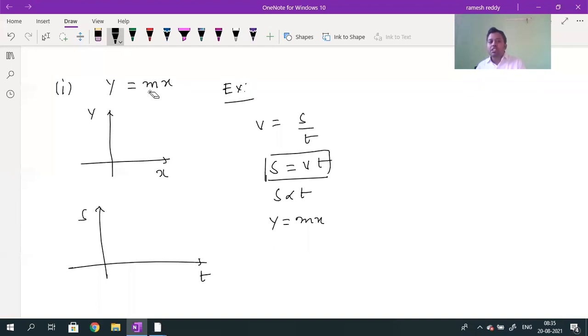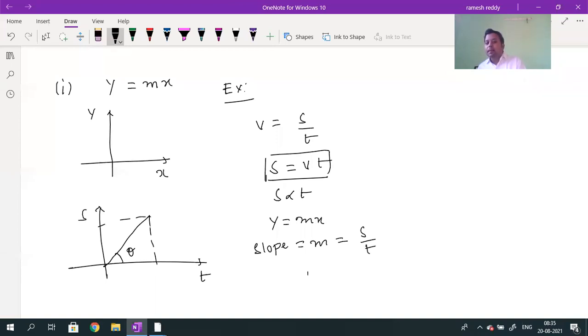Now, what is the shape of the graph drawn between displacement and time? It is a straight line. Now, what is the slope of the straight line? Slope means angle made by the line with the horizontal. Slope is represented by the symbol m. Slope is equal to tan theta, change in y coordinate. Here if I want to calculate, this distance value will give you displacement. This is the displacement. And the adjacent side value will give you time.